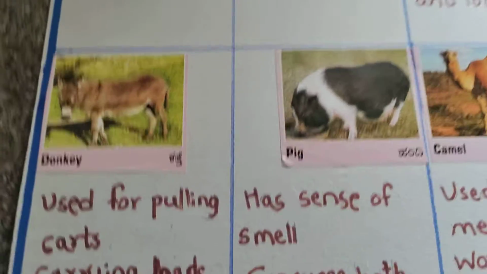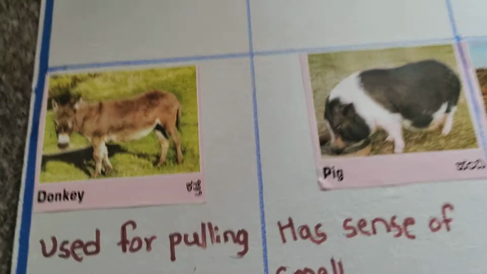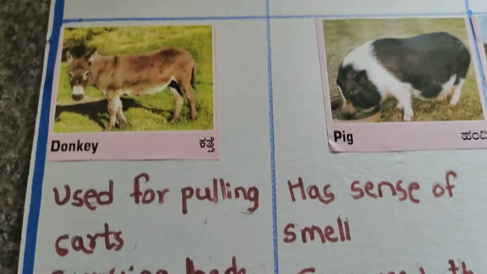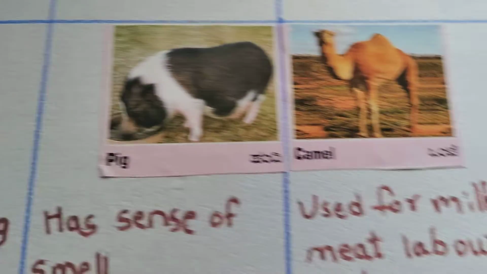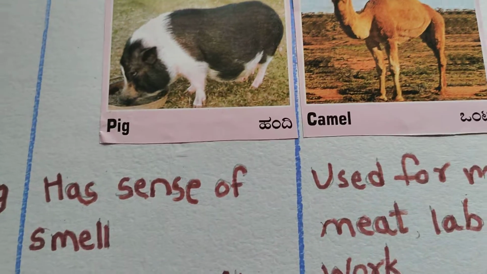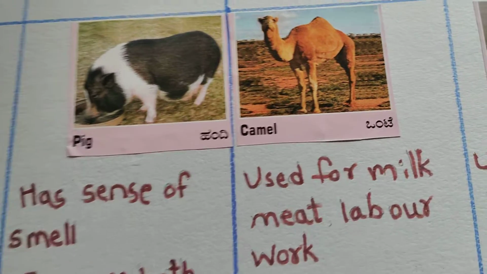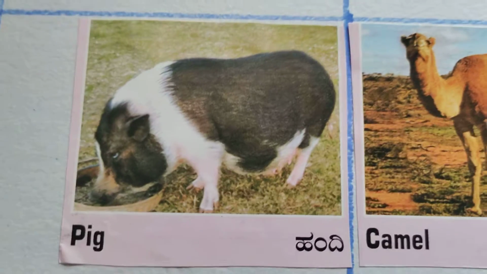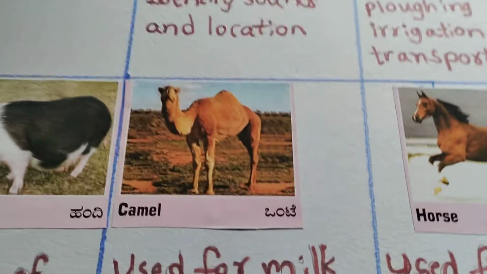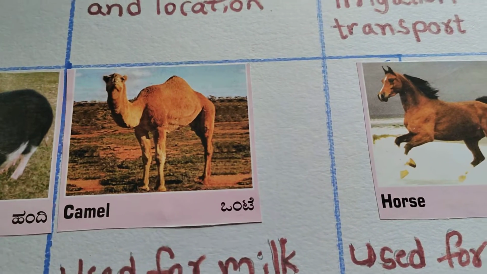Then come here. Donkey. This is used for pulling carts, carrying loads. Then pig. Pig has a sense of smell. Consumes both plants and animals. This is pig. Then camel. What is this? Camel. This is used for milk.